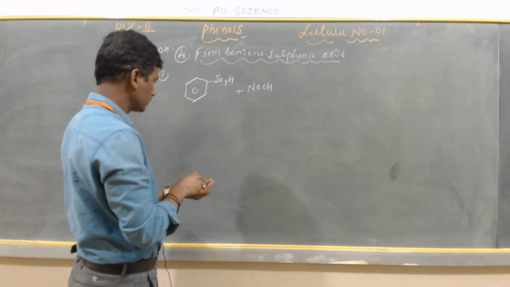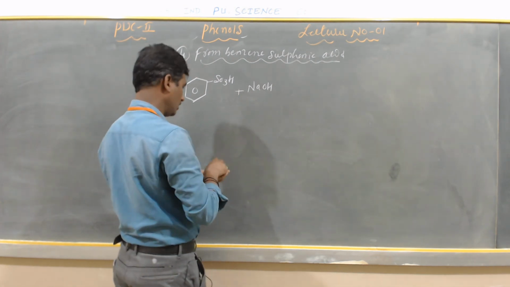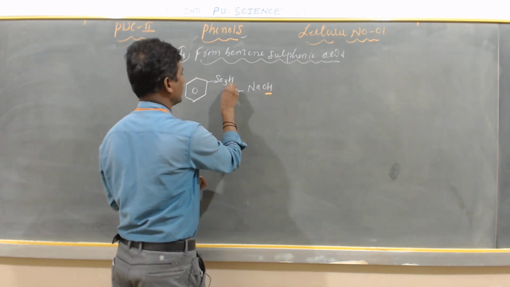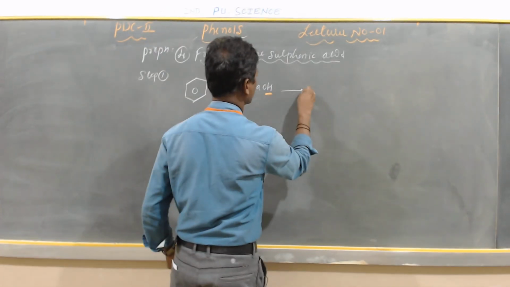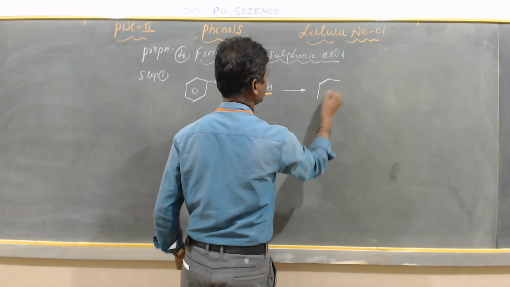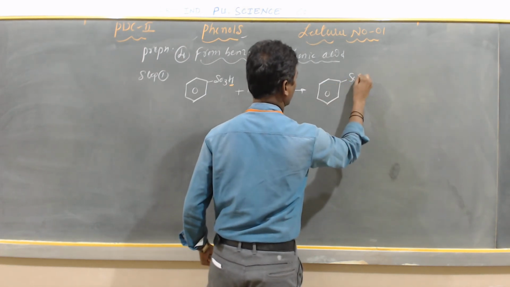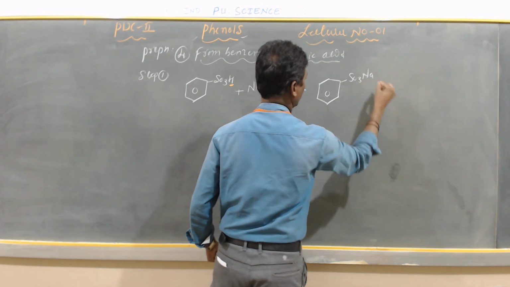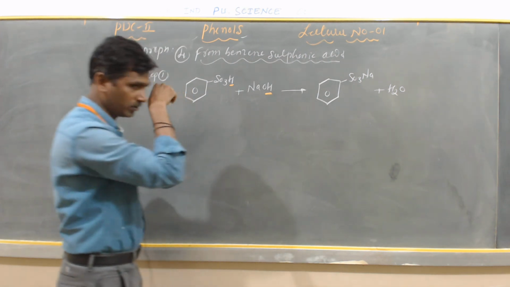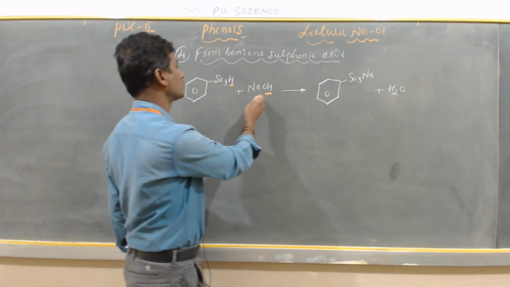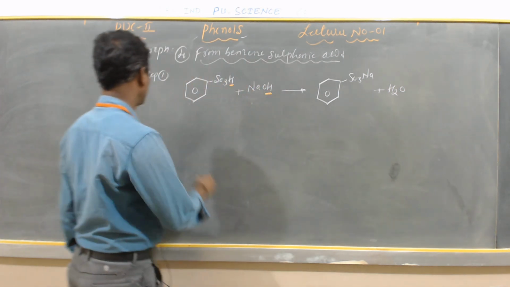So OH and H neutralize to give water, and then it gives the product C6H5SO3Na plus water. Benzene sulfonic acid with sodium hydroxide gives sodium benzene sulfonate.